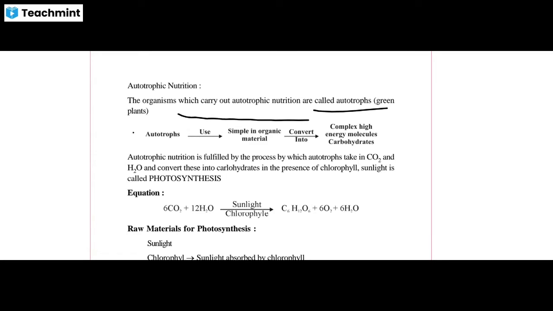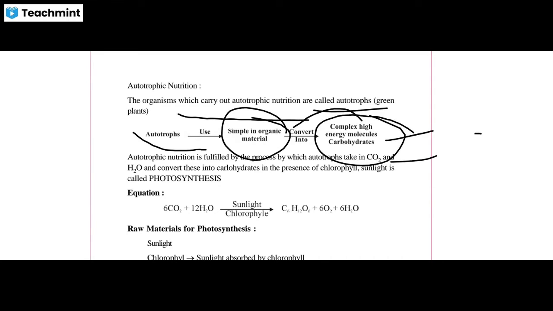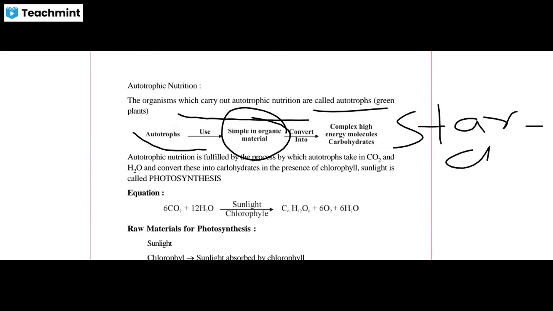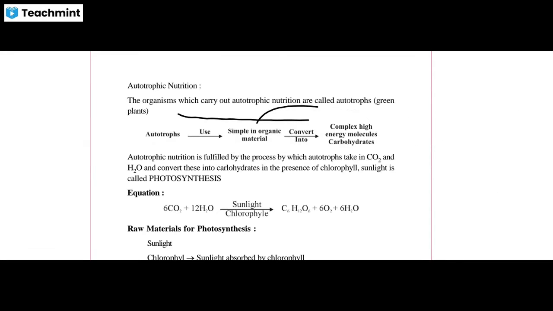So see, autotrophs use simple inorganic material. What is that material? Carbon dioxide and water. They convert it into complex, high-molecular-weight carbohydrate that we call starch. So that complex food is called starch, and the simplest food is called glucose.